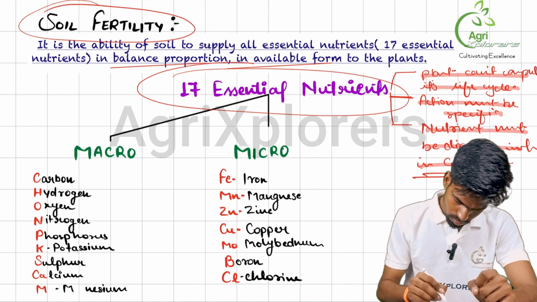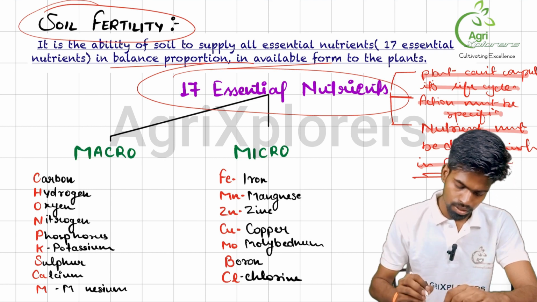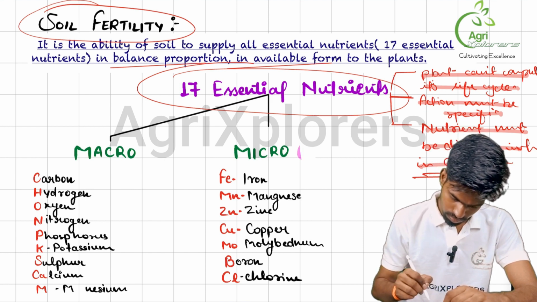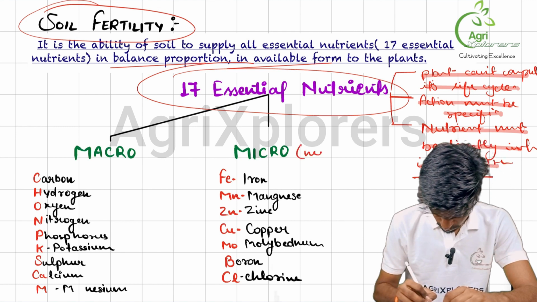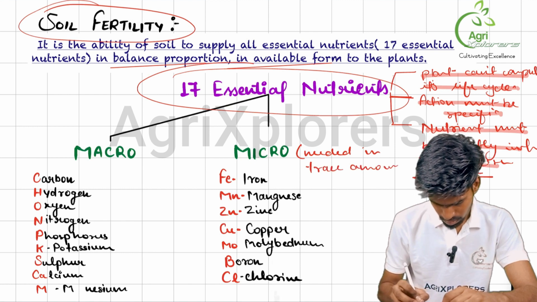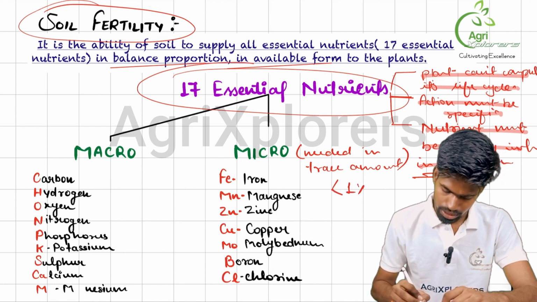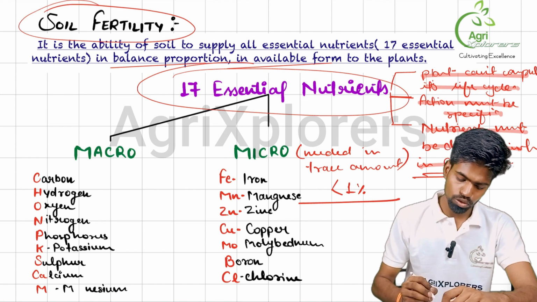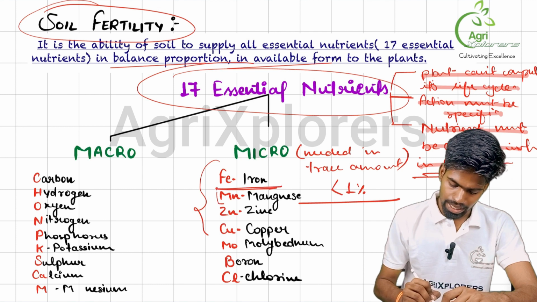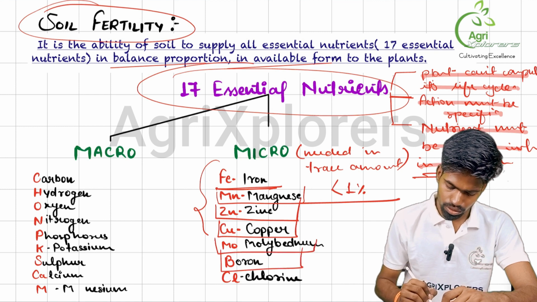So these essential nutrients are divided further into macro and micro units. Micronutrients are those which are needed in very less quantity. Trace amount. These constitute less than 1% of the dry matter of the plant. Okay, so which ones come under micro? Fe, that is iron, Mn manganese, Zn zinc, copper, molybdenum, boron and chloride.